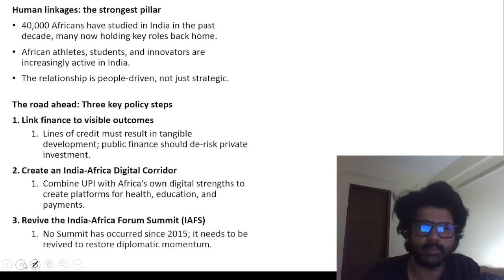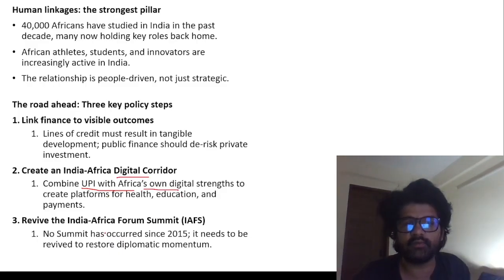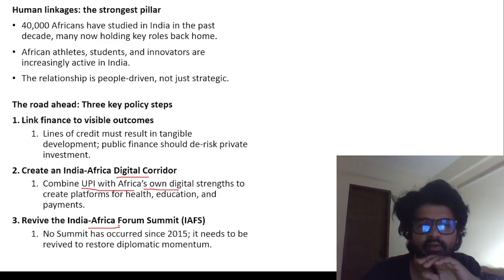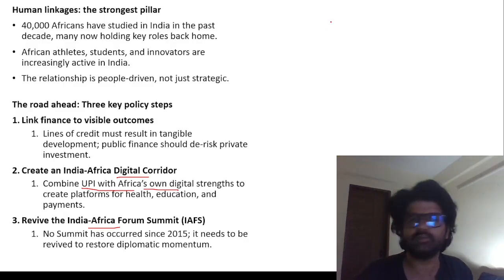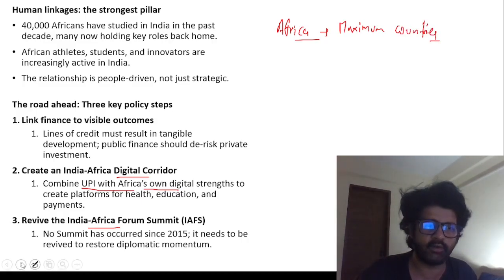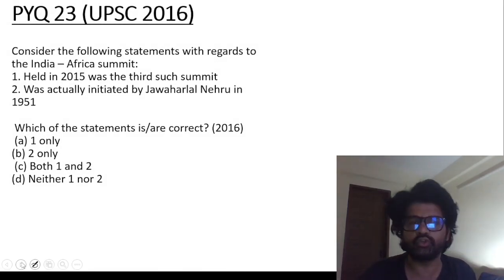That's what this article is talking about. Create an India-Africa digital corridor, combine UPI with Africa's own digital strength, but also revive this India-Africa Forum Summit. That was a good way of us interacting with 50 plus countries of Africa. I had seen in some state level exam, they have asked which continent has maximum countries. Asia is the largest continent, guys, but Africa has maximum countries. So remember these facts and figures, they're actually important. Around 54 countries they have. Do find out how many countries Asia has. If you know it, you can post it in the comment section.